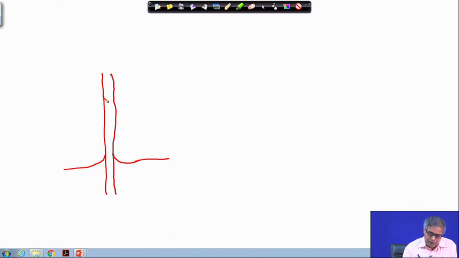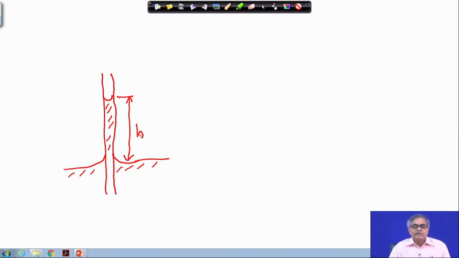The liquid will rise up to a certain level. The normal free surface is here, but the liquid has risen to a height h. Here also it is defying gravity, because against the force of gravity there is a rise of liquid.